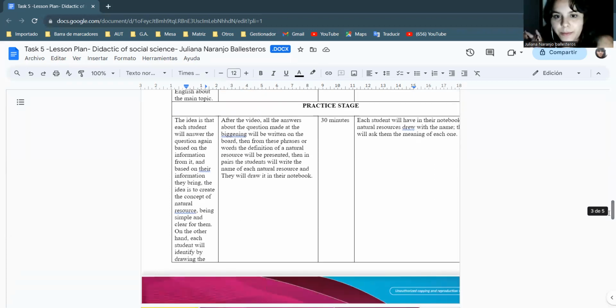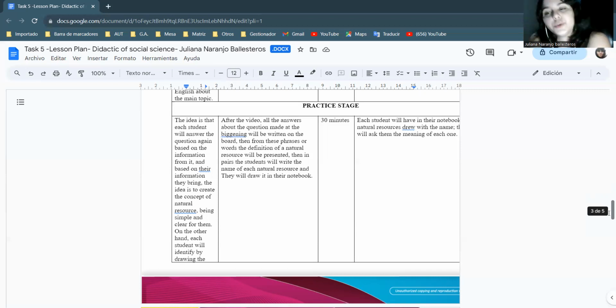After this starting part, we are going to have the practice stage. I need to bring them tools to use this information. So the idea is that each student will answer the question again, what is a natural resource, based on the video? And the idea is to create a concept of a natural resource in group.